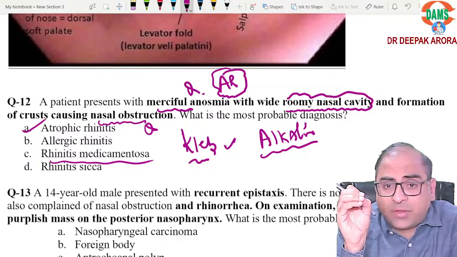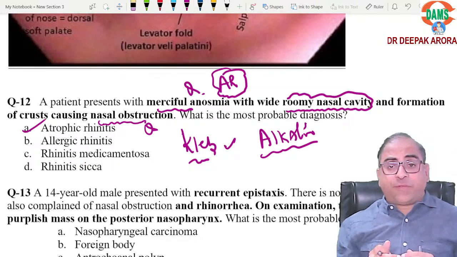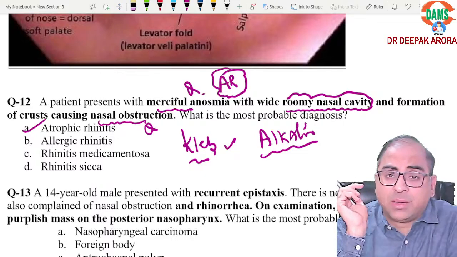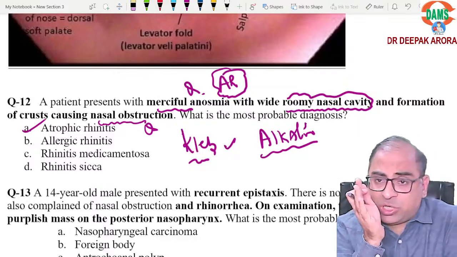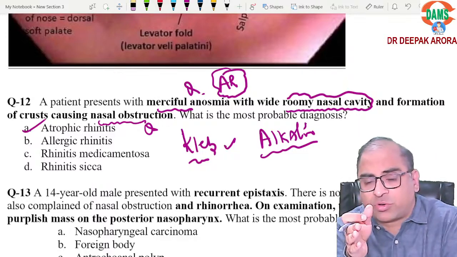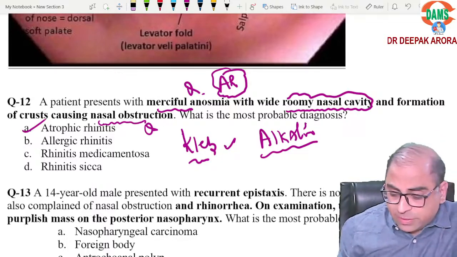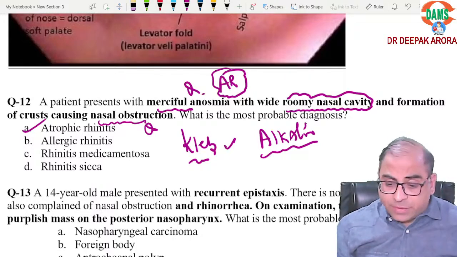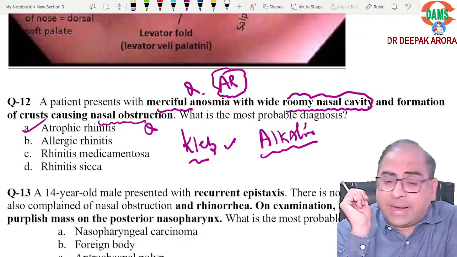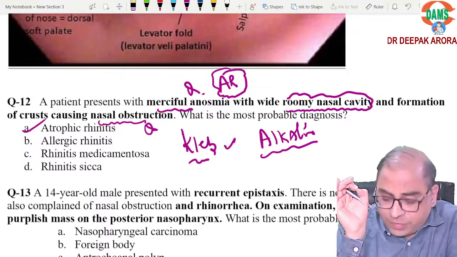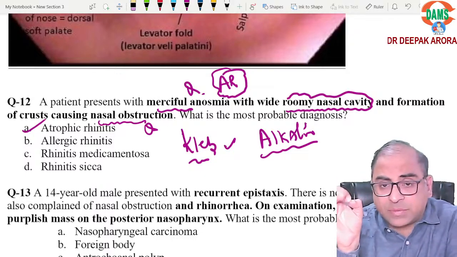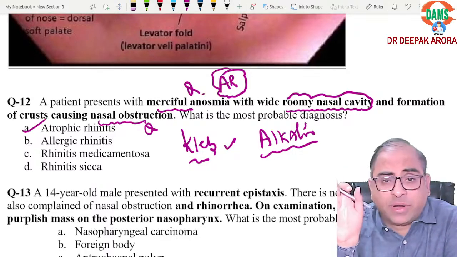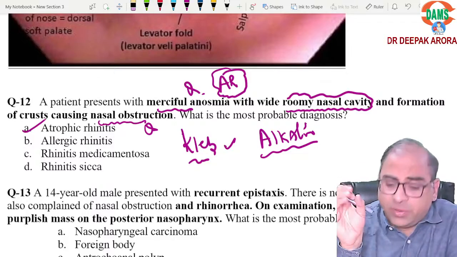Now, rhinitis medicamentosa is overuse of any vasoconstrictor. If you are using a vasoconstrictor for a long period, when the patient stops the vasoconstrictor, there is a rebound phenomenon. All the blood vessels will be dilated, and the patient will have excessive watery discharge. What is the treatment for rhinitis medicamentosa? Topical steroids. Done. Hypertrophic rhinitis, mulberry-like mucosa. Atrophic rhinitis, already discussed. Rhinitis medicamentosa is a withdrawal phenomenon.